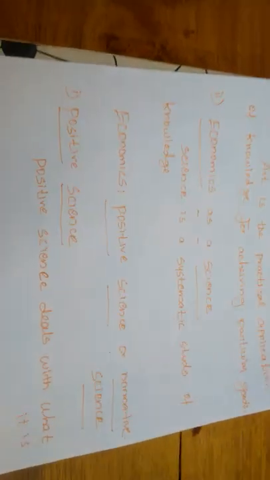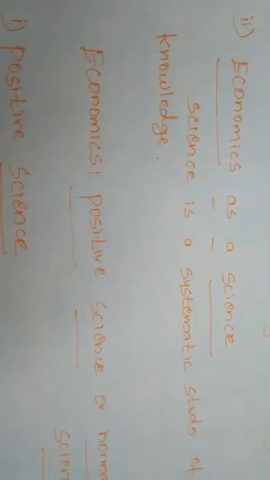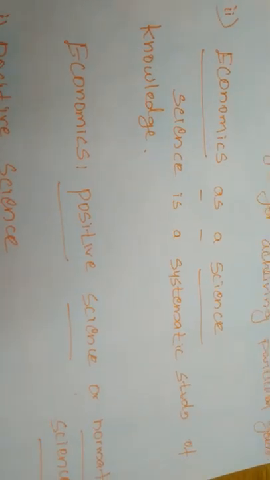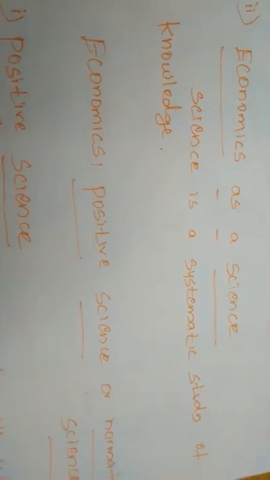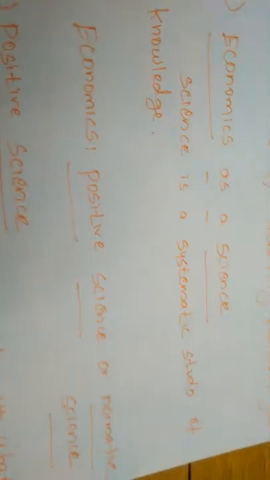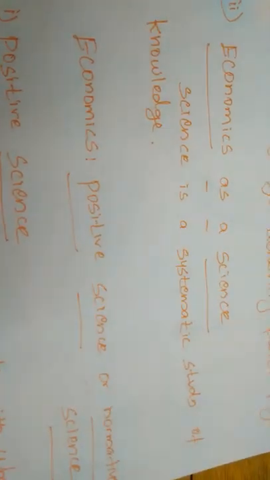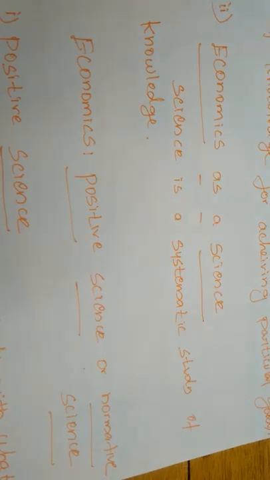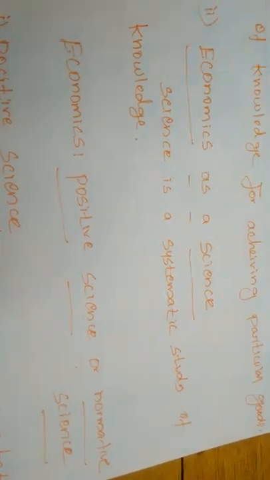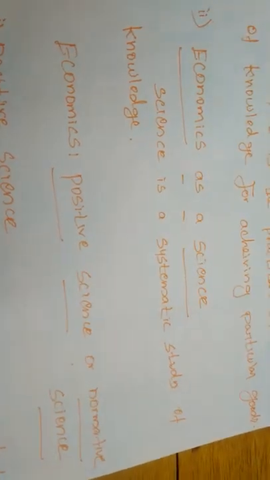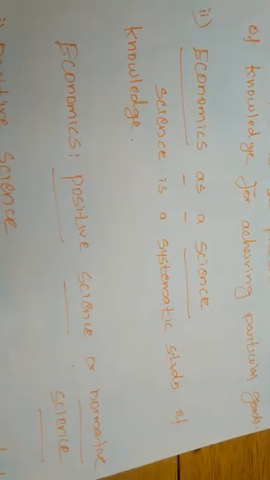Next, economics as a science. Why do we have to consider economics as a science? First, science is a systematic study of knowledge. You have studied science in your previous classes also. If there are any definitions or laws, the laws will never change, right? Suppose Newton's first law is there, it will never change, right?